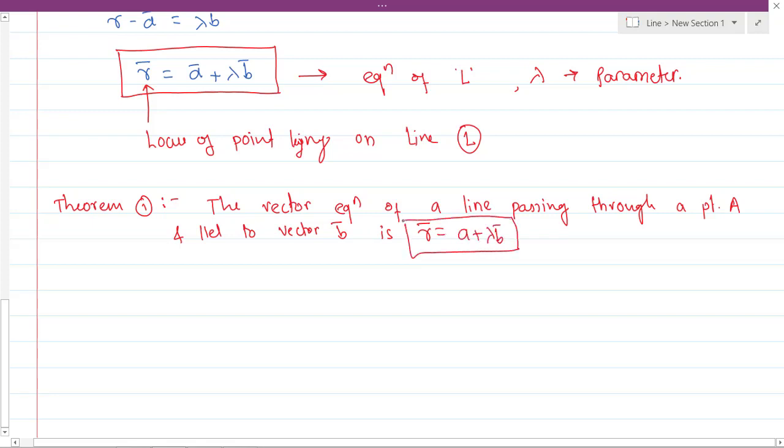This is what they have given as theorem number 1, and we have already proved it here.